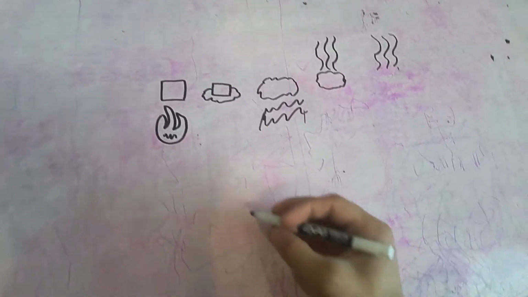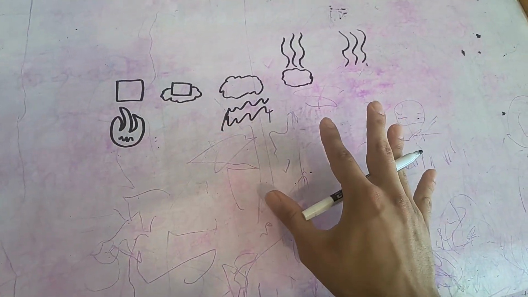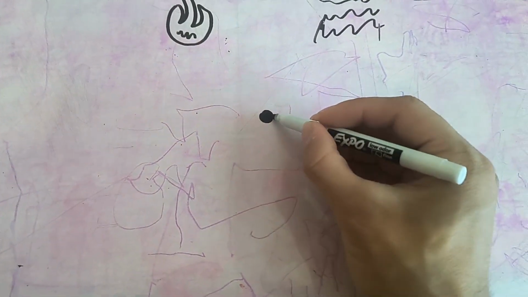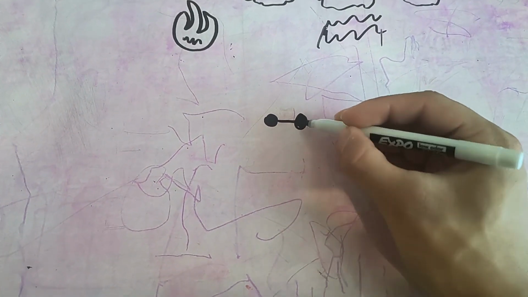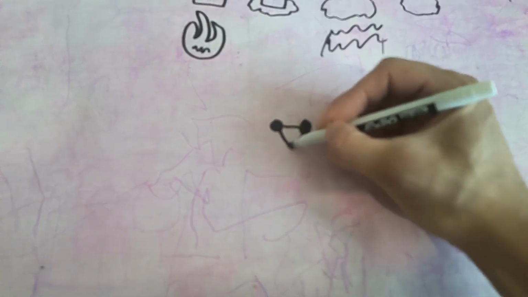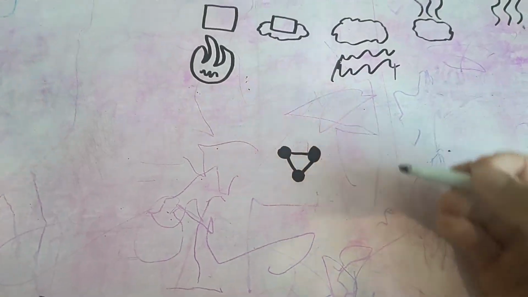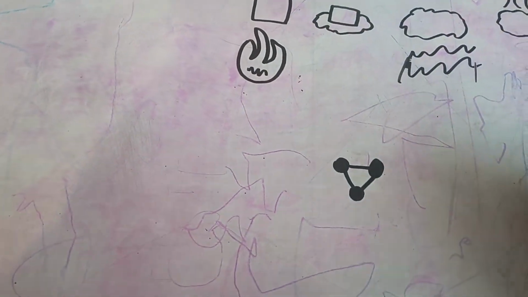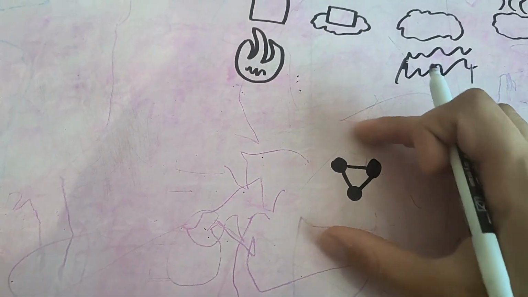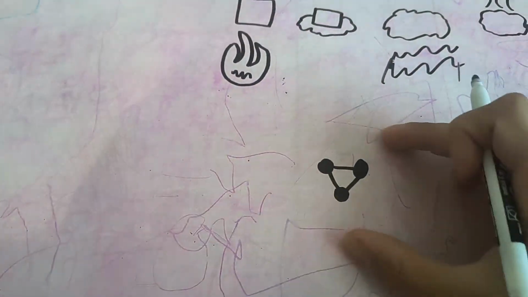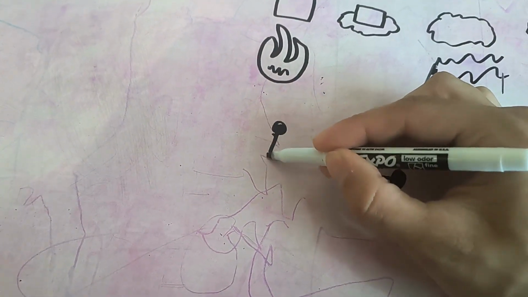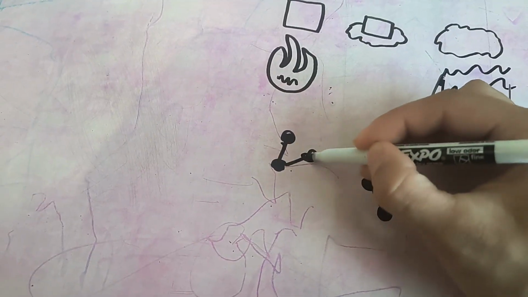Well, remember what we said is that matter is made out of atoms. We're going to pretend this is an atom. Atoms are the smallest things ever. And matter is whenever a bunch of atoms get together and they connect. Now imagine this was a bunch of different water molecules, okay? This is one water molecule, this is another. They're all stuck together and they're rigid. This represents them inside of a solid state. They're stuck together, and if we push them, they're going to stay together. Anywhere they go, they're going to stick together.